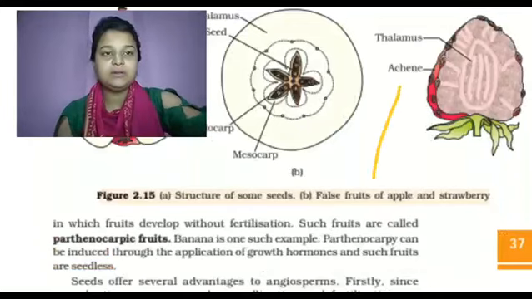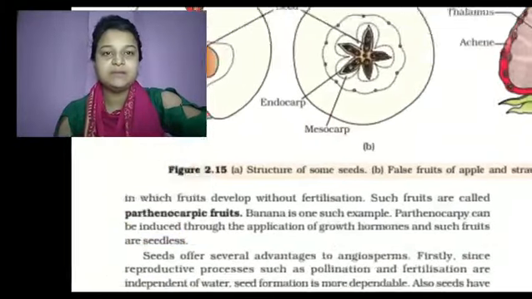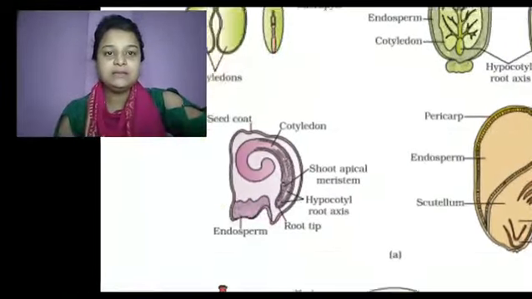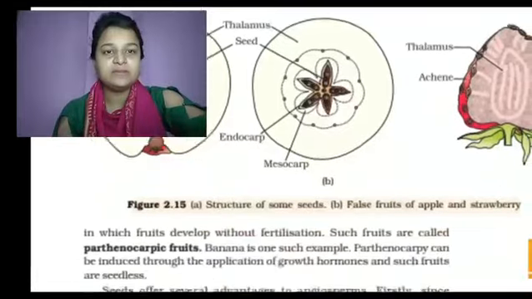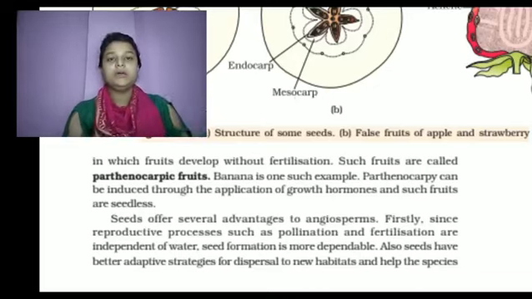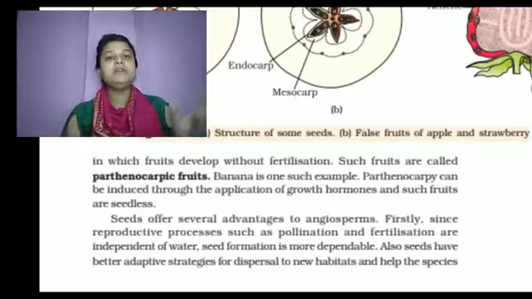Apomixis. See the diagram, in which various types of seeds and pericarps are seen. A parthenocarpic fruit is a fruit developed without fertilization. That fruit is called a parthenocarpic fruit.